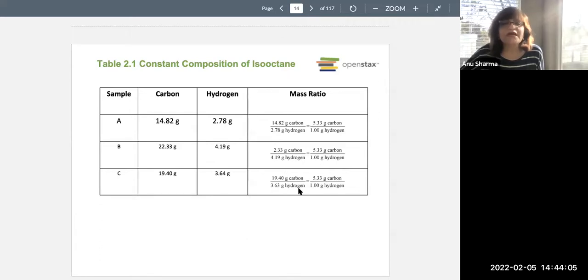In other words, if you want isooctane, the ratio should be 1 gram of hydrogen per 5.3 grams of carbon. Only then can you get this molecule. That's the ratio of the combination. Obviously there is an empirical formula and a molecular formula, which we will discuss later, but that's the simplest whole number ratio.